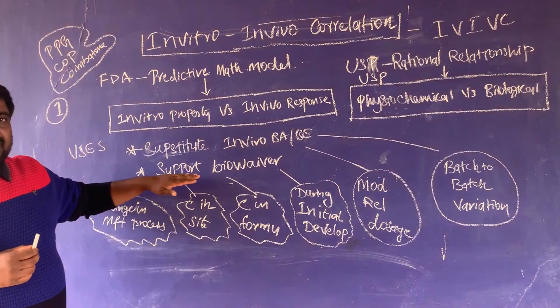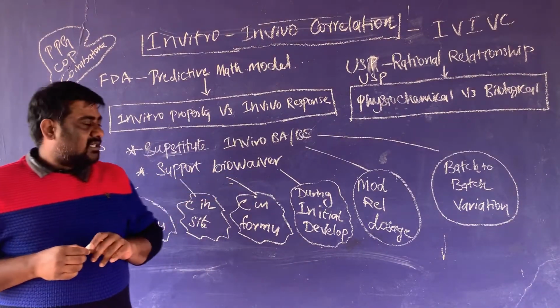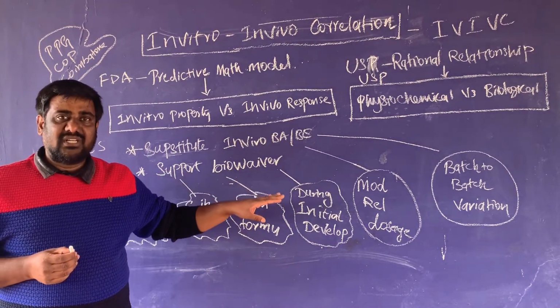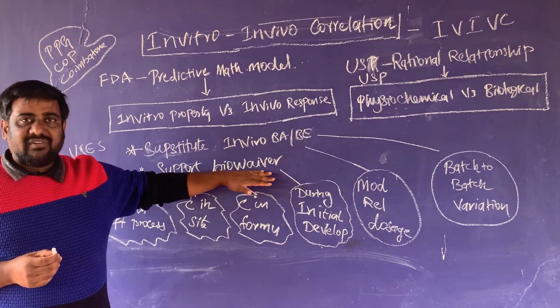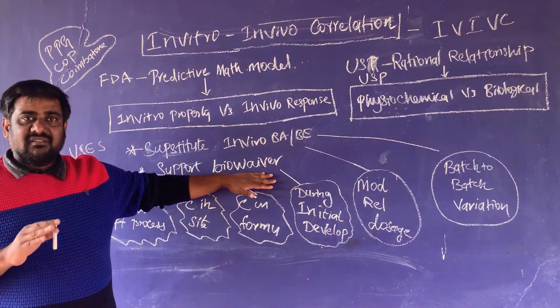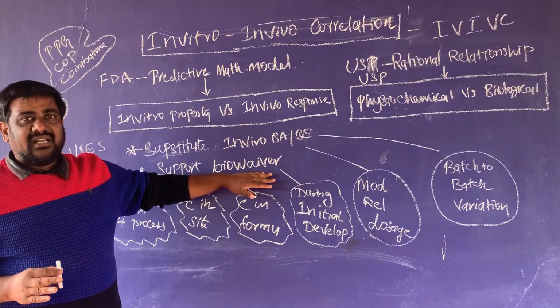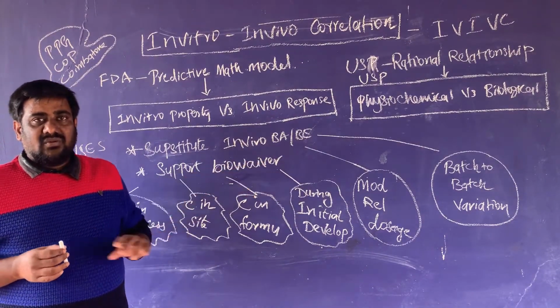And second, it supports the term called biowaiver. It means it is a waiver of the in vivo studies. Biowaiver means waiving of in vivo studies. Instead of in vivo, we can correlate or manage with the in vitro result.